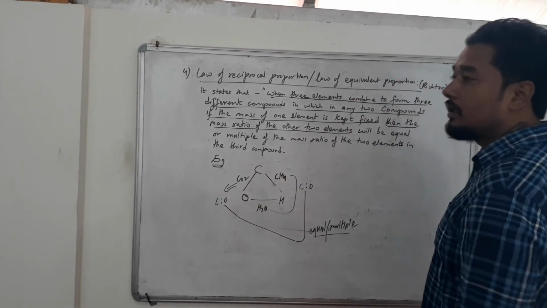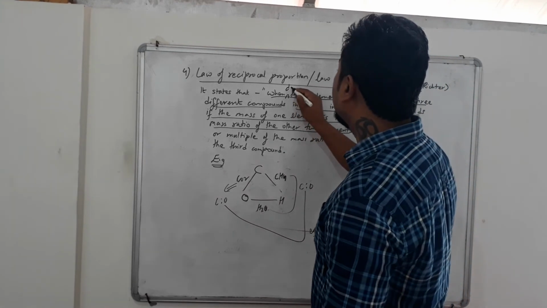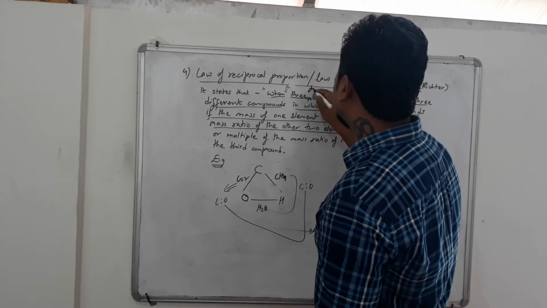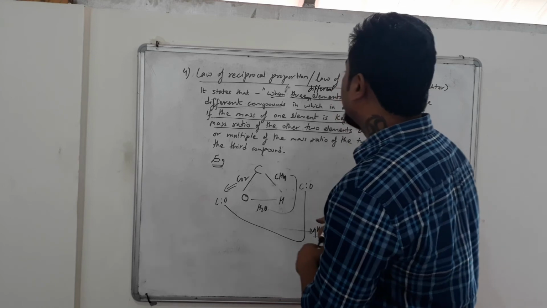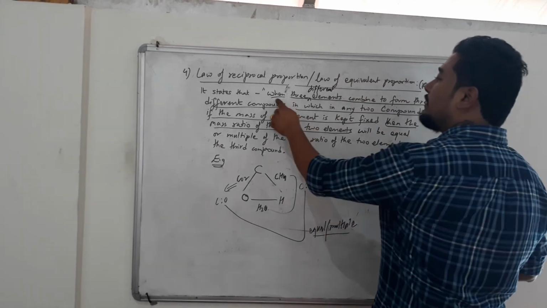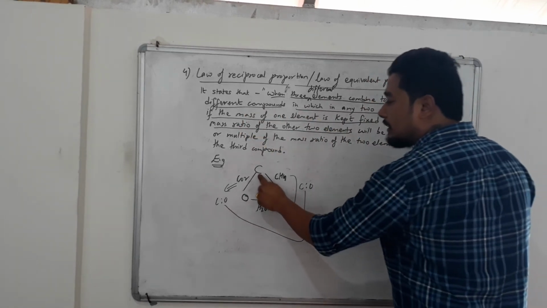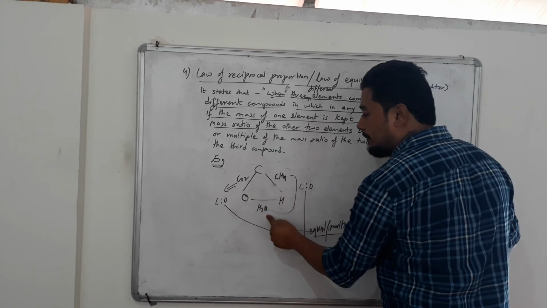Okay, I repeat the law again. When three different elements combine to form three different compounds, you can see here carbon, hydrogen, oxygen are three different elements forming three different compounds.